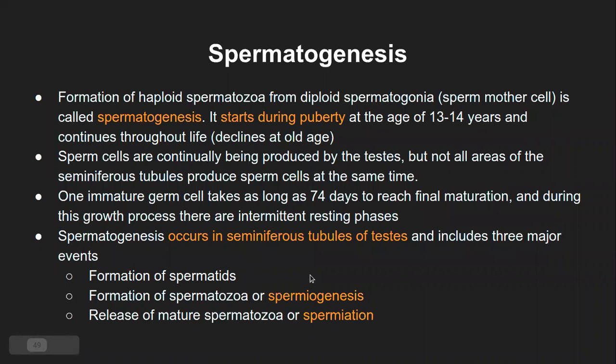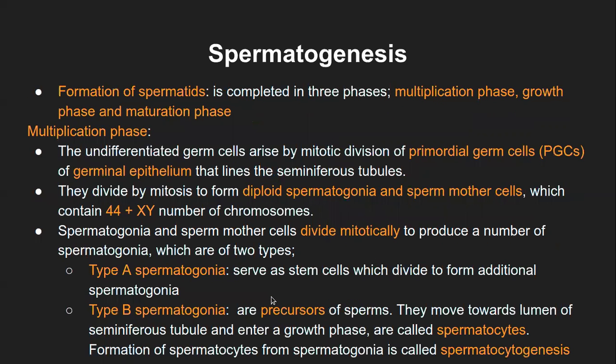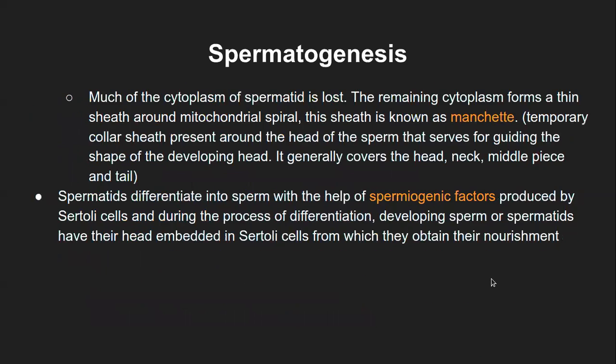Going back to this format, first was the formation of spermatid from your primordial germ cells. Then from spermatid to spermatozoa is the spermiogenesis process, which again happens in the seminiferous tubules, and you get the final spermatozoa structure. Their maturation happens by the spermiogenic factors from the Sertoli cells of the seminiferous tubules, and then they are about to be released.